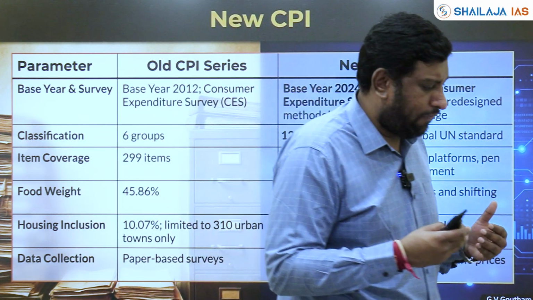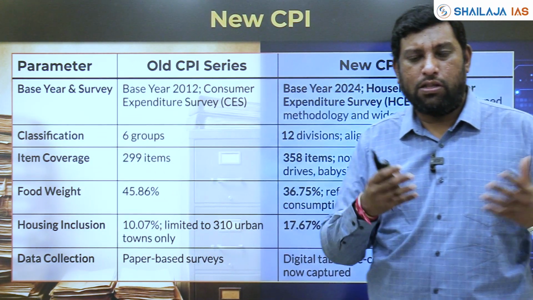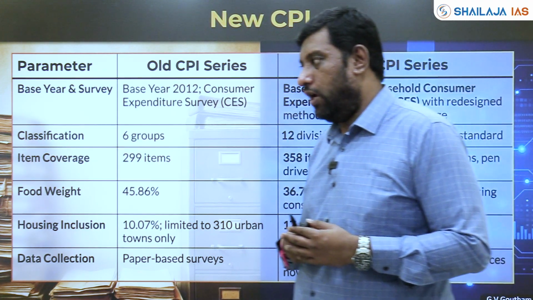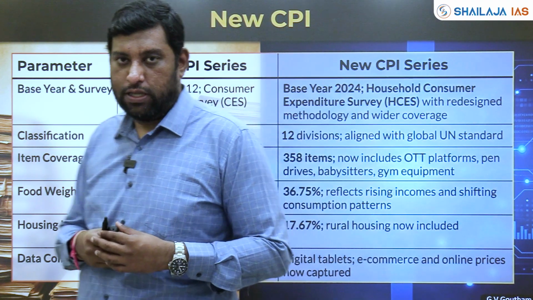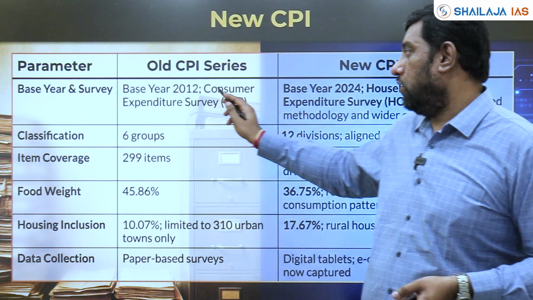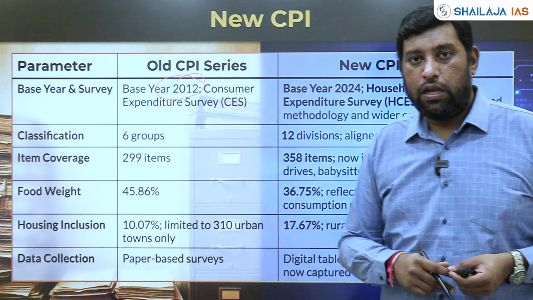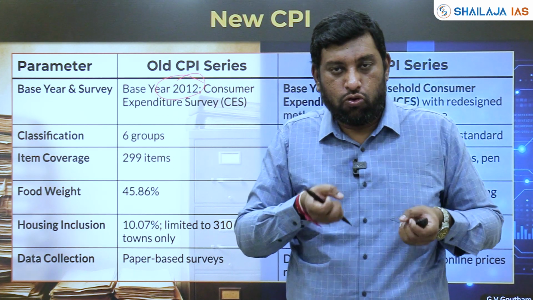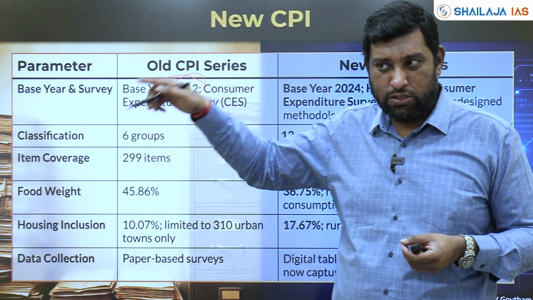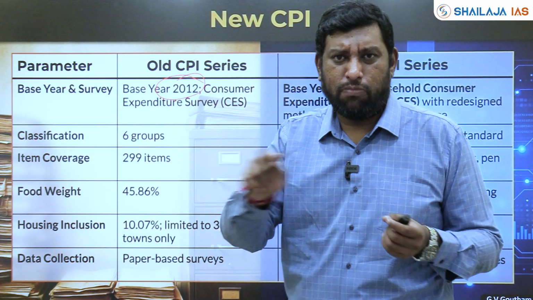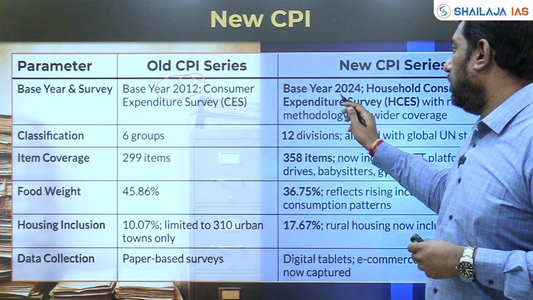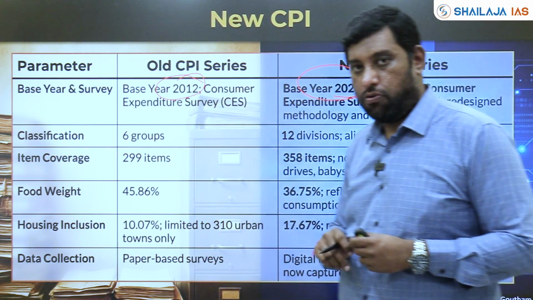I think most of you might have understood it from the basics or fundamentals of your economics. We'll try and understand what are the changes that have been brought in and why it was in the news. The very first thing is that the base year is now being changed. Earlier, the base year was 2012, and whatever price data it accumulated was done through consumer expenditure surveys, which were conducted by the National Statistics Office from multiple points. Now, the base year is changed to 2024.